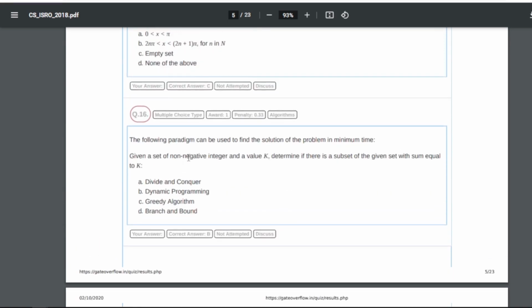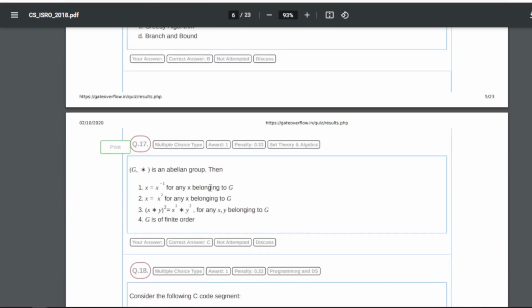16 is, which paradigm can be used to find the solution of the problem in minimum time? Given a set of non-negative integers and a value k, determine if there is a subset of the given set with sum equal to k, right. So for this our answer will be dynamic programming, that is option B. Okay, because it is saying that given a set of non-negative integers and a value k, determine if there is a subset of the given set with sum equal to k, so that will be dynamic programming.